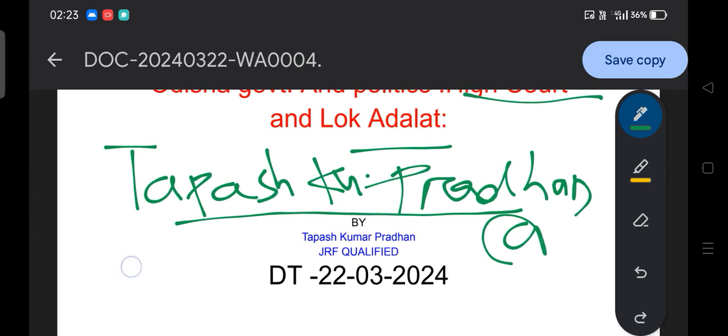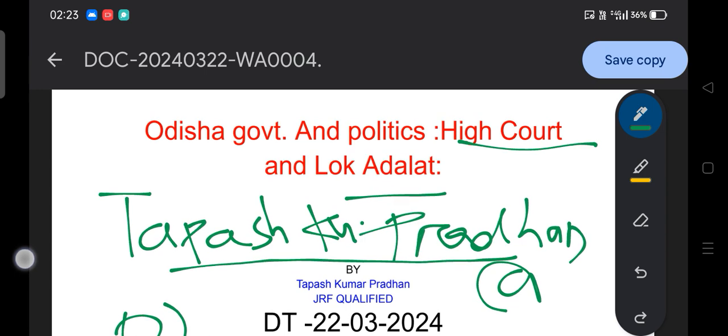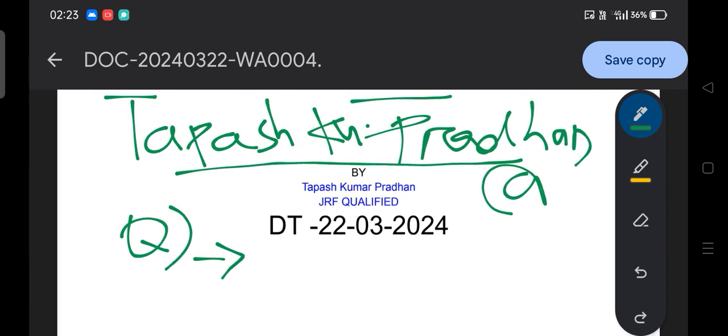And I would also like to ask you one question: is the Lok Adalat a constitutional body or a statutory body? You have to answer in the comment section.